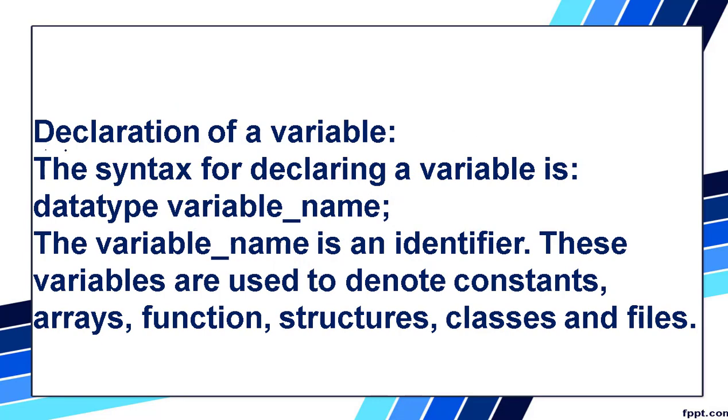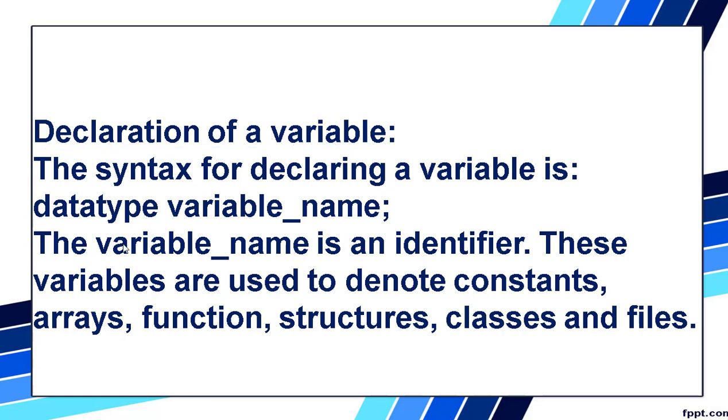So let us see the declaration of the variable, that is how do you declare a variable. You will think, what is this declare? Why do we have to declare a variable? What is the need of declaring a variable? Only when we declare a variable in the program, we will be able to use that variable. When you are using that variable, we have to tell the system that we are using this variable, to allocate so much space for that variable. Otherwise, where will this variable be stored? The value in the variable has to be stored in some location.